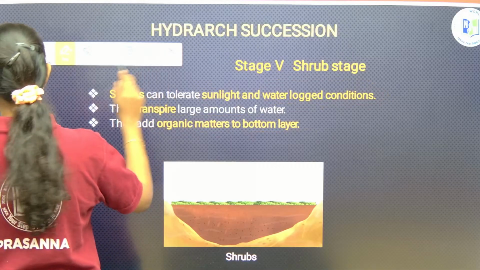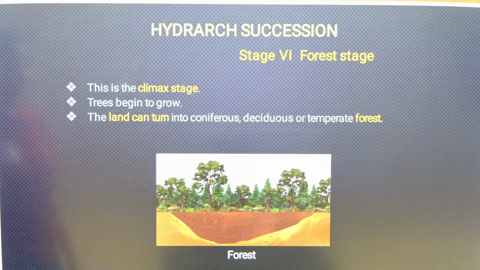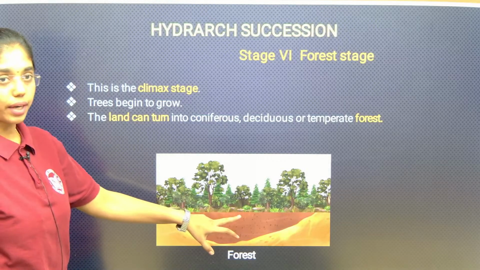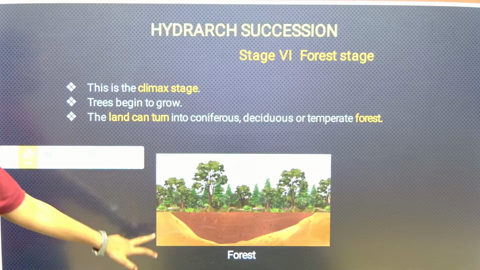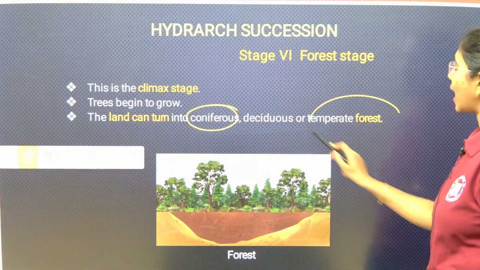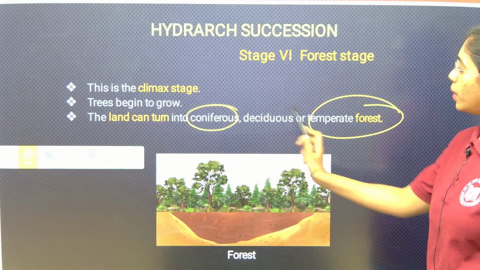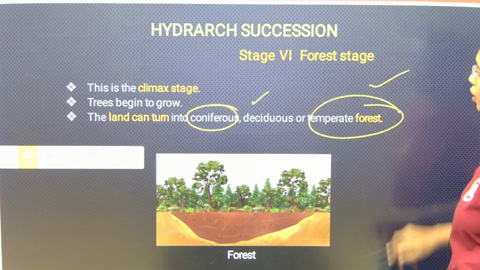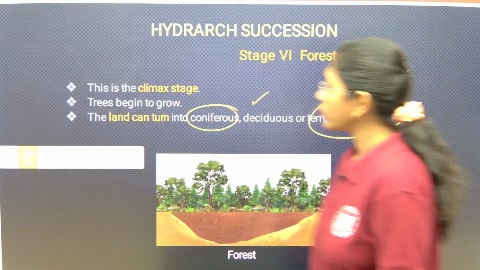And then we will move on to forest stage. This is the climax stage. Trees will begin to grow here completely. The land can turn into coniferous, deciduous or temperate forest.